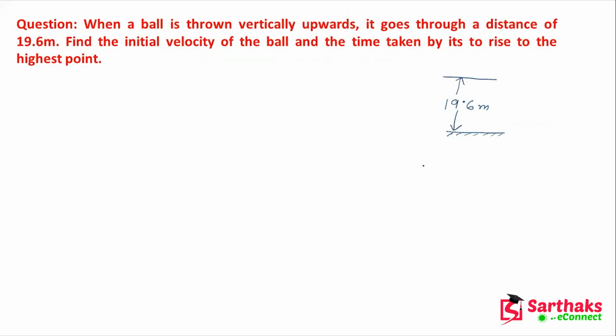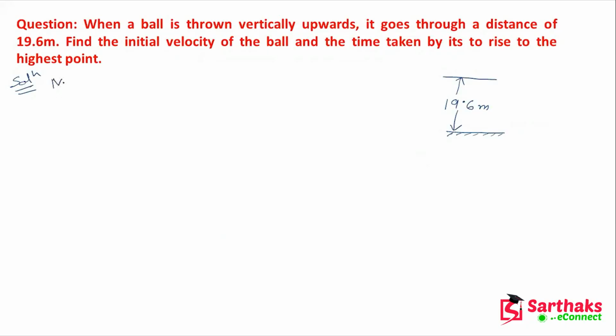Find the initial velocity of the ball and the time taken by it to rise to the highest point. And the highest point is at 19.6 meter, right? So let's find out the solution here.